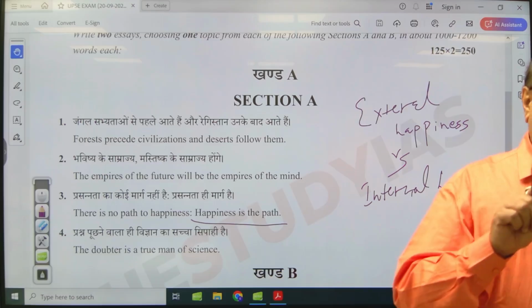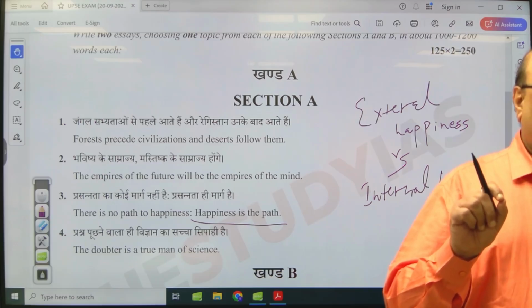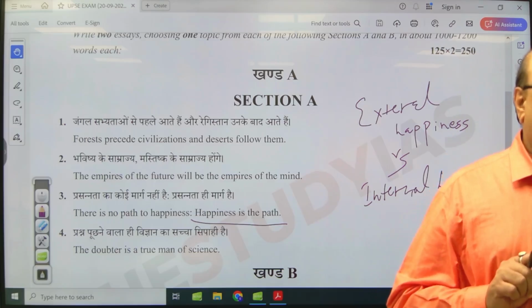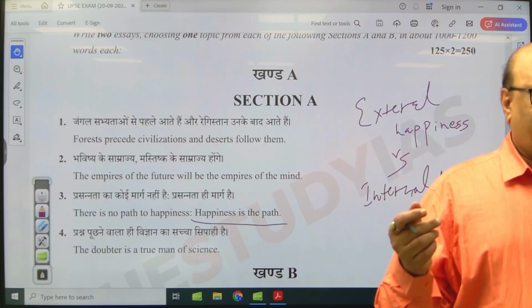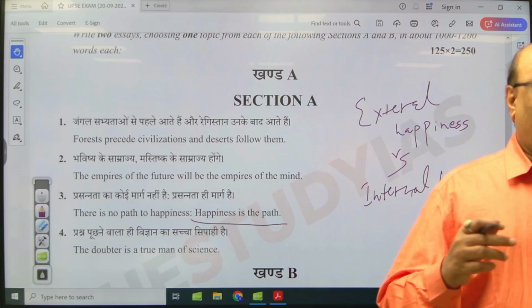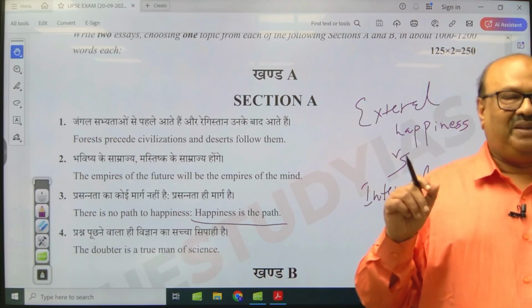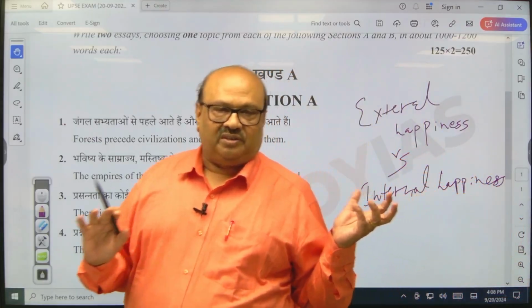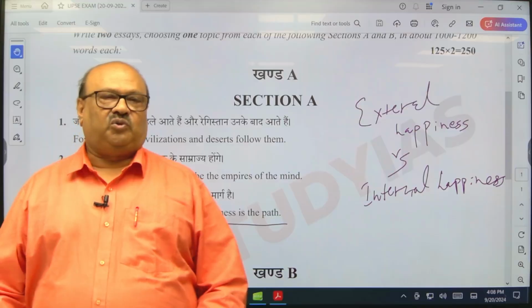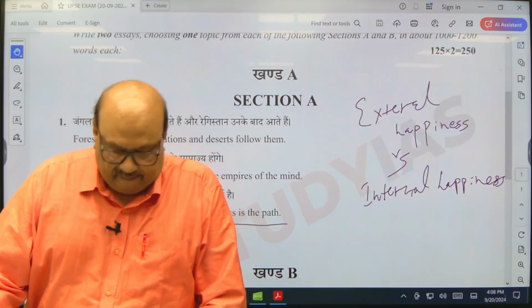Okay, try to detach yourself from that, but detachment doesn't mean that you should be leading completely a renunciatory life. It doesn't mean that. Don't go bullish about those things, because if you become very bullish about those things, then you will really not be happy.